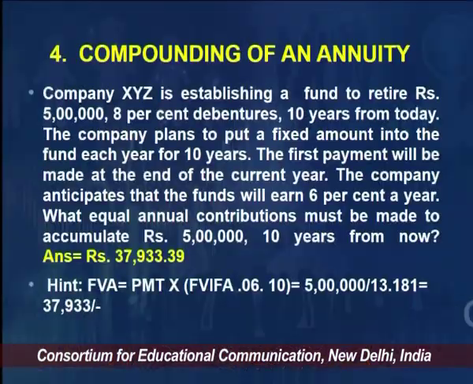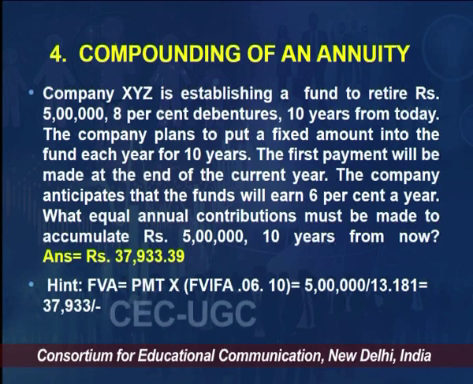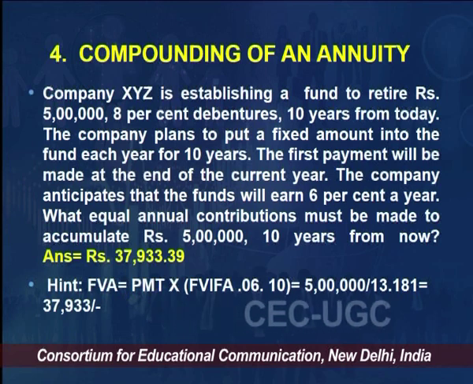This is the question. So, the future value of annuity is actually equal to, as we just discussed, the PMT multiplied by the future value interest factor for an annuity, for given I is 6% and N is 10.